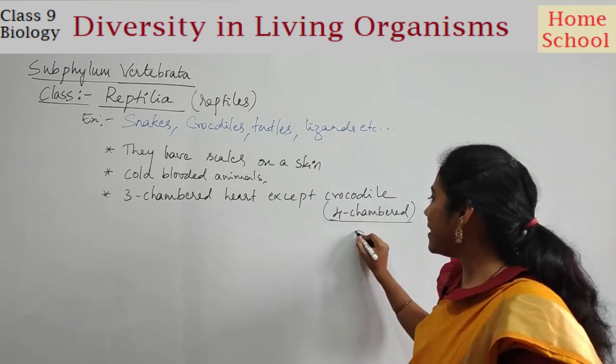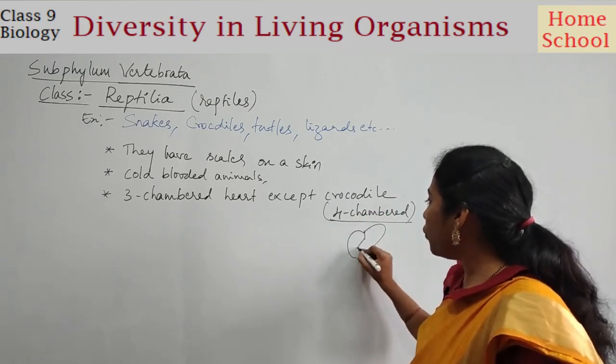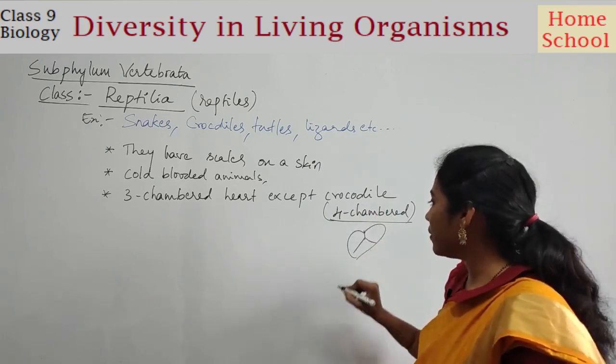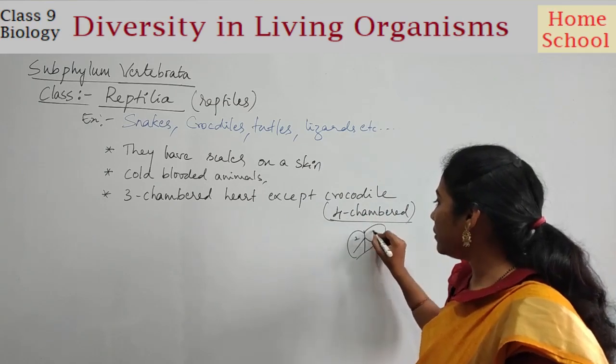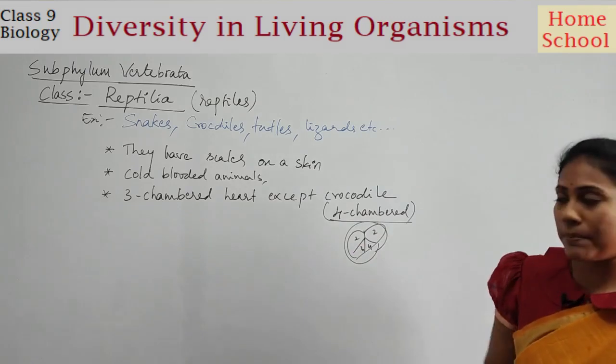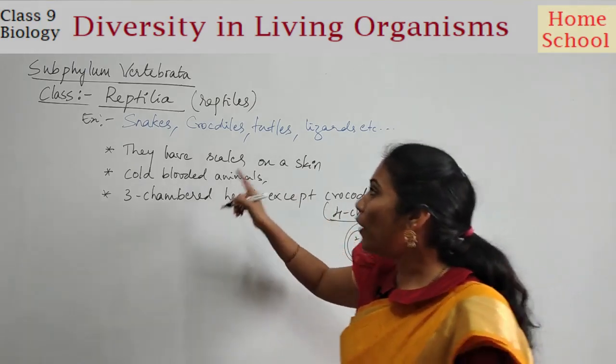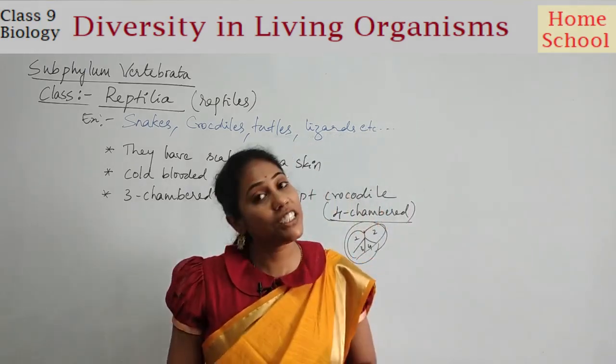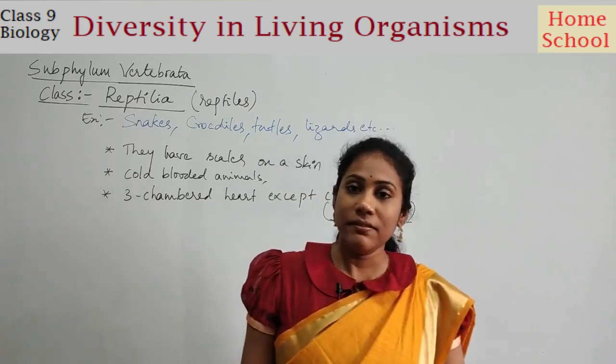So the heart is divided into four chambers, guys. 1, 2, 3, 4. Like this, the heart is divided into four chambers. But the rest of the reptiles have a three-chambered heart.